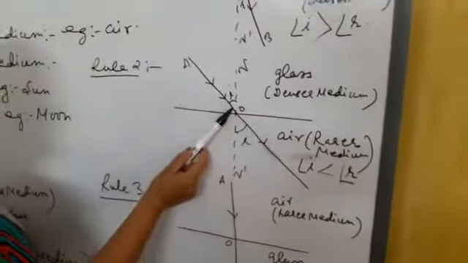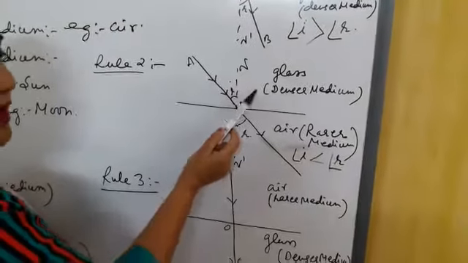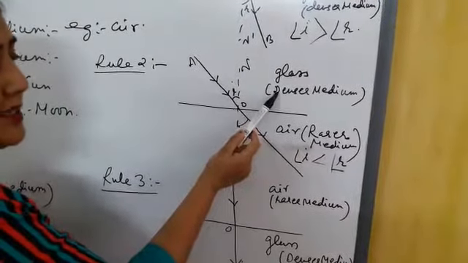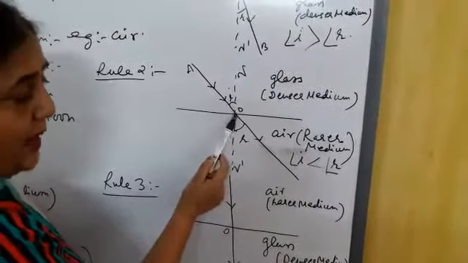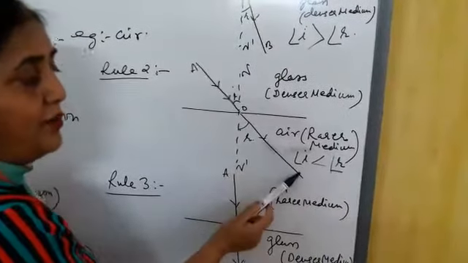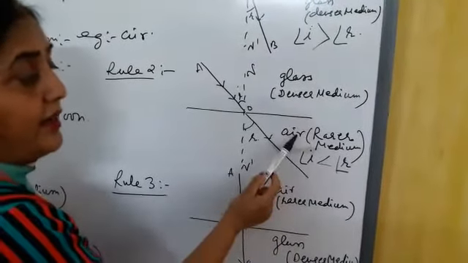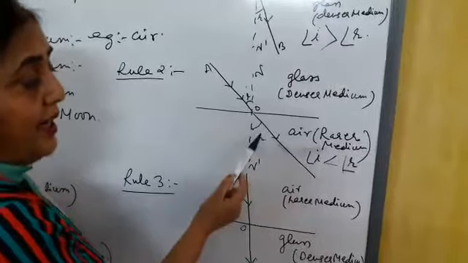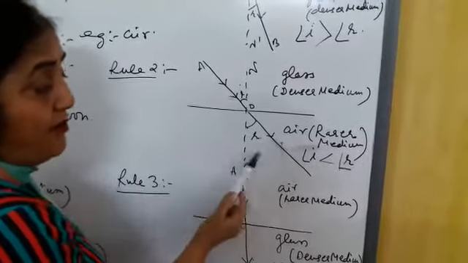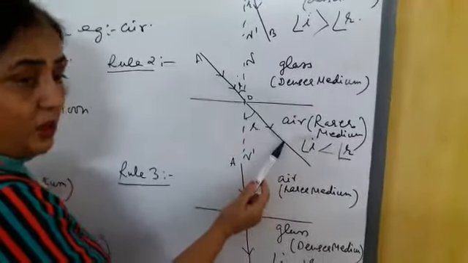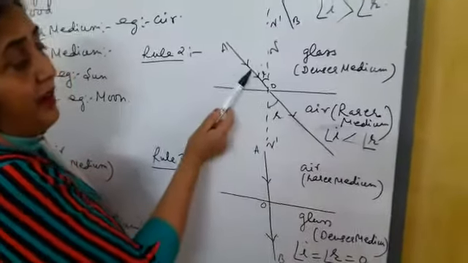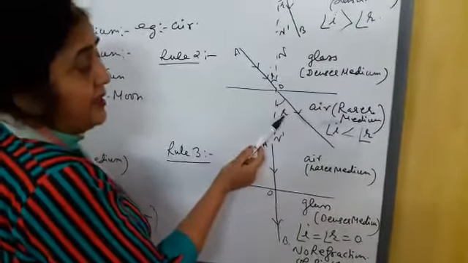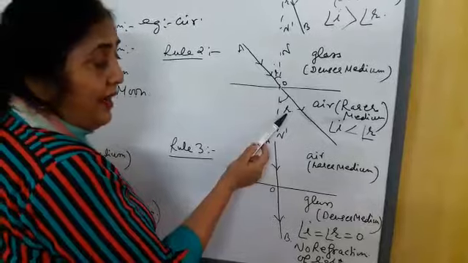Rule 2 is, when an incident ray falls on glass and comes out of glass into air, that is a rarer medium, it bends away from the normal. Normal से दूर बनाना refracted ray. Angle I is less than angle R.